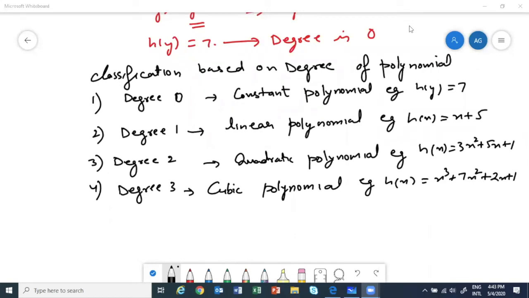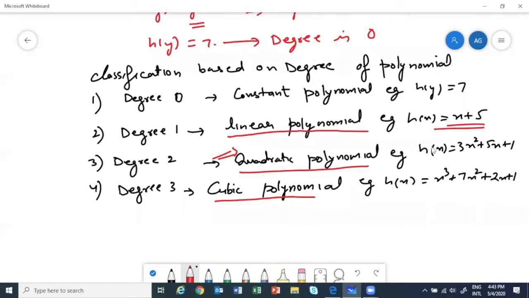And like that, there are names for even power 5 and all. Okay. So we have names, but we are more interested in degree 1, 2, and 3. Those are the most important for us. Out of these, the most important for us are linear, quadratic, and cubic. And even quadratic is the most important here. So linear means when the degree is 1. Quadratic, degree is 2. Cubic, degree is 3. For now, you understand this much.